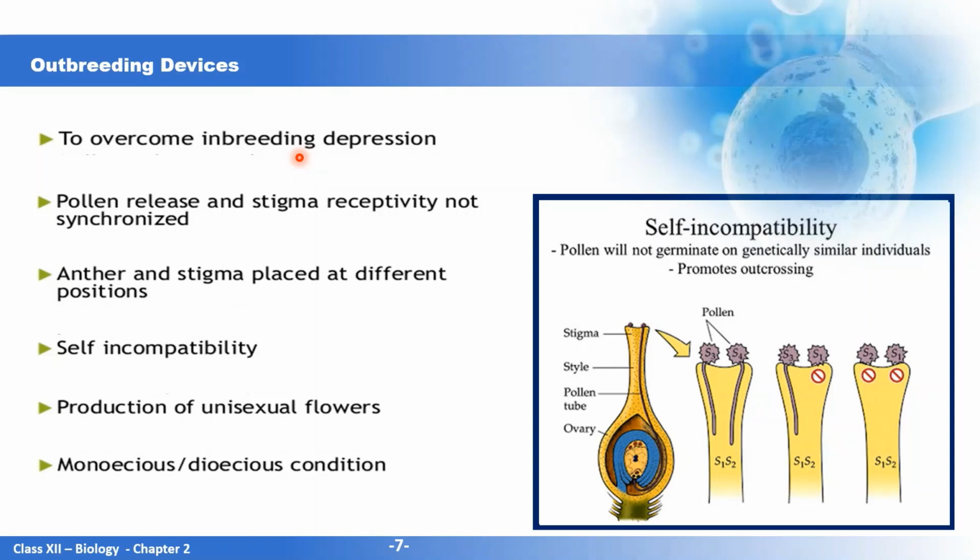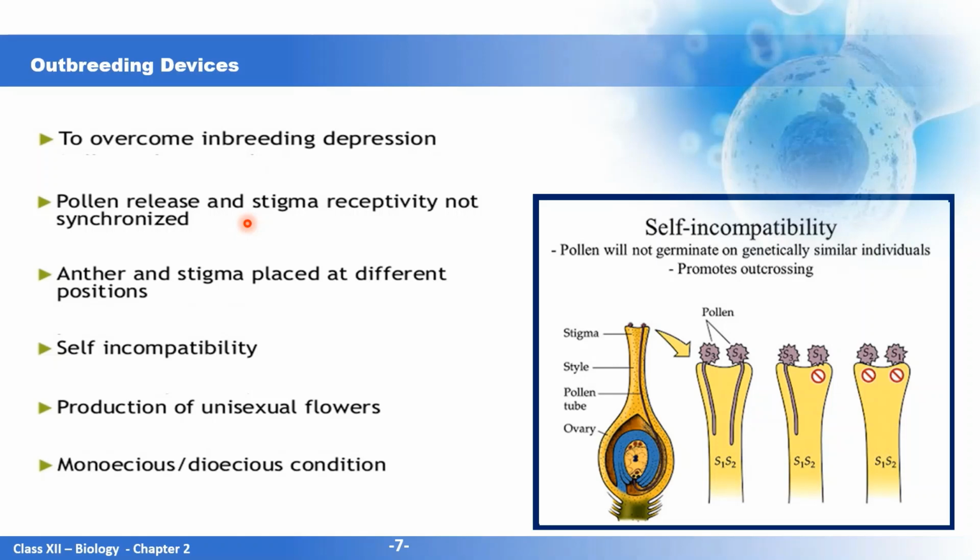So reproductively it will get weaker and weaker. So the flowers have devised a technique for overcoming this inbreeding depression, because it is a disadvantage. Now, what are these outbreeding devices? Outbreeding devices are devices to prevent inbreeding, because they will lose their reproductive ability with time.